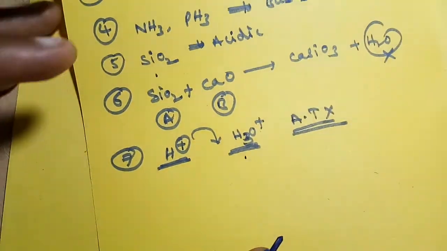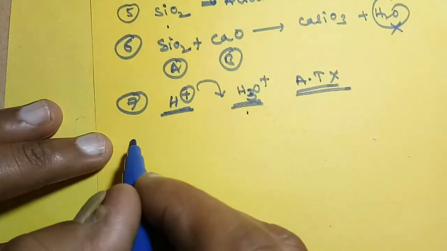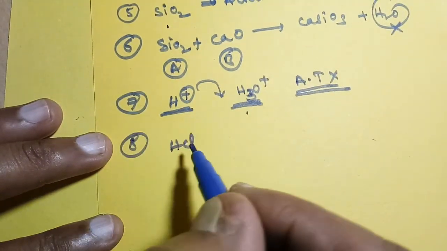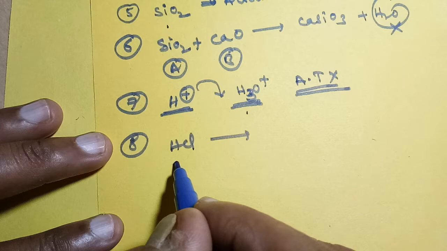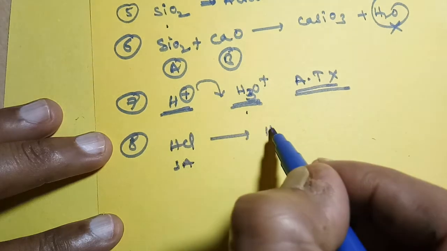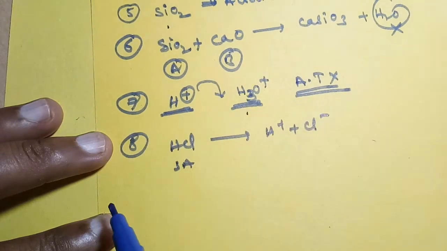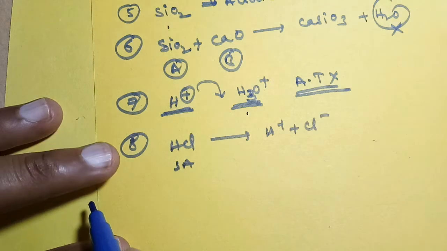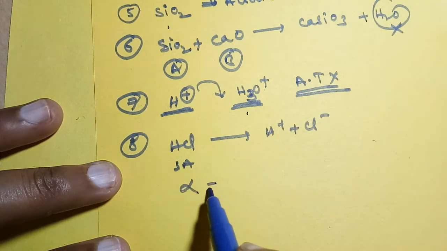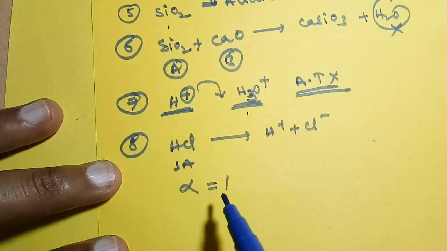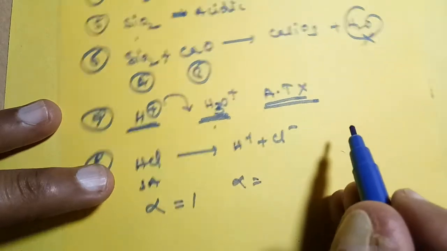According to Arrhenius, whenever a strong acid or strong base is considered, it is completely ionized, 100% ionized. Whenever it is 100% ionized, the degree of dissociation must be equal to 1. What is degree of dissociation?